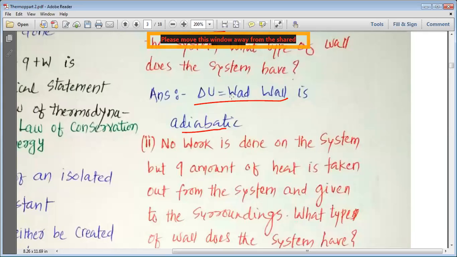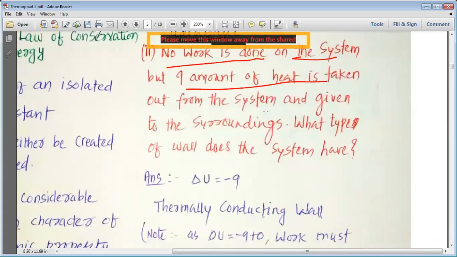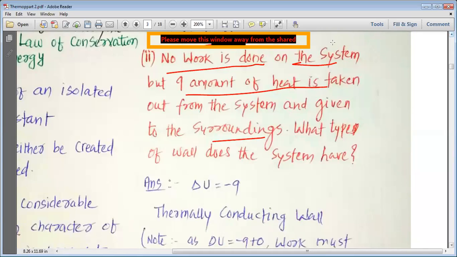Now, my dear students, we need to move to the next question. No work is done on the system, but Q amount of heat is taken from the system and given to the surrounding. What type of wall does the system have? See, here we need to study that no work is done on the system, but Q amount of heat is taken out from the surrounding.